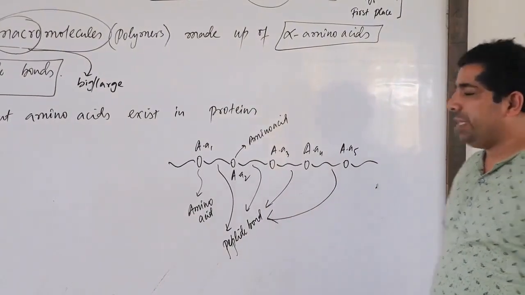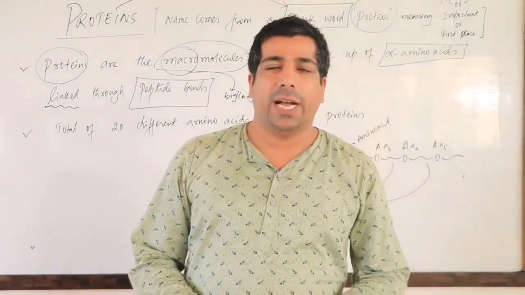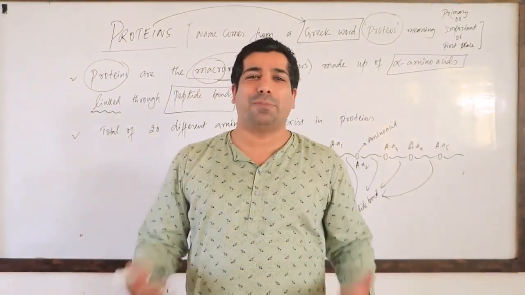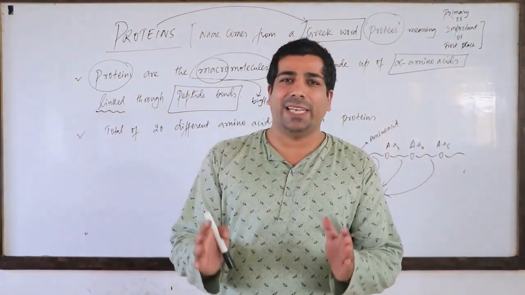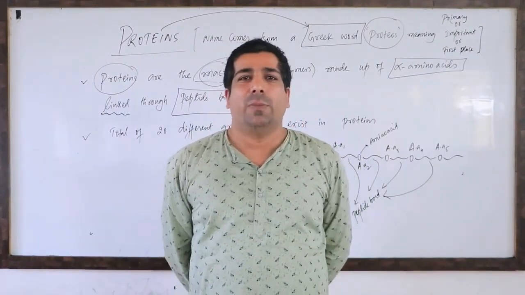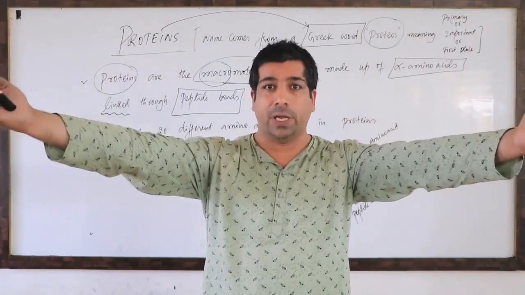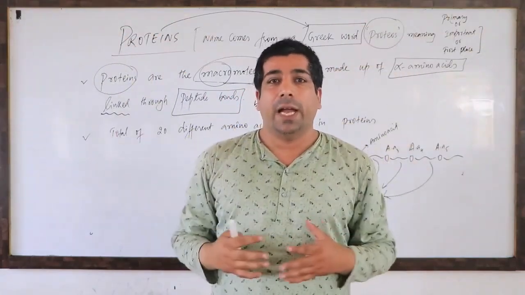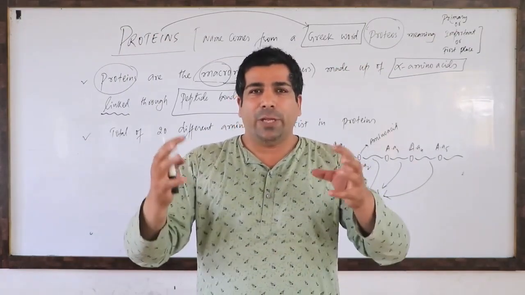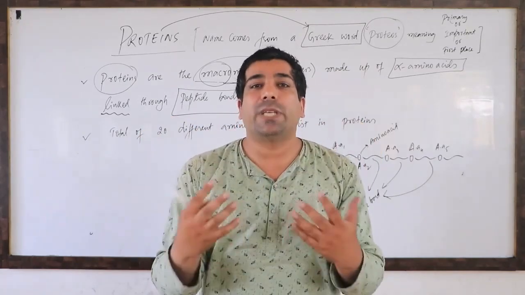Peptide bond. That means amino acids are linked through peptide bonds. I am just giving you an idea because later we will discuss how these peptide bonds are made. But right now, for the time being, you have to remember that proteins are polymers, meaning macromolecules, big molecules, and they are made up of amino acids, which are linked with each other through peptide bonds.